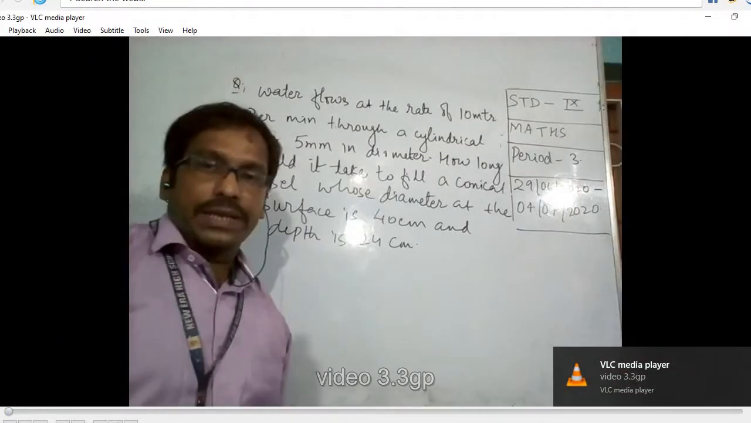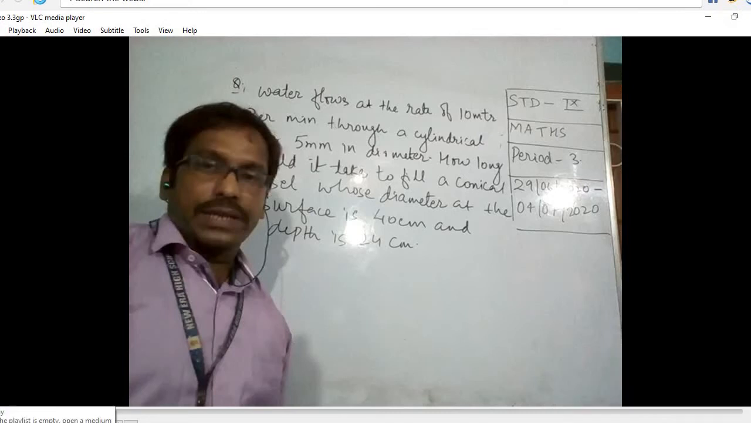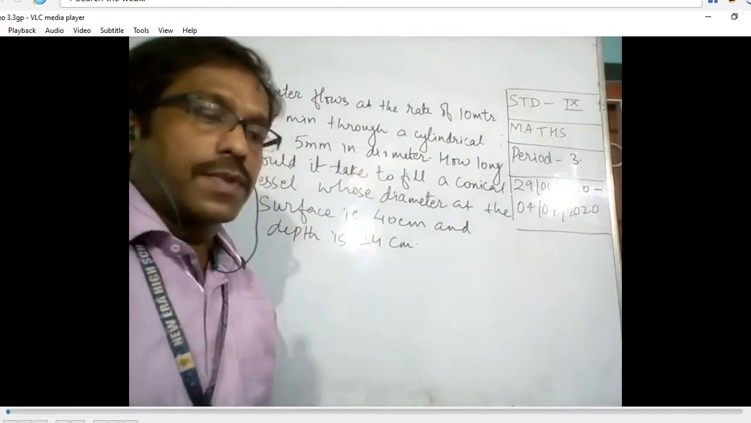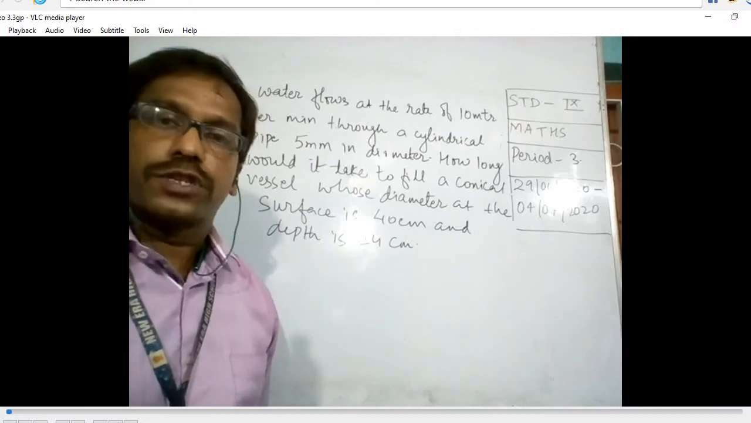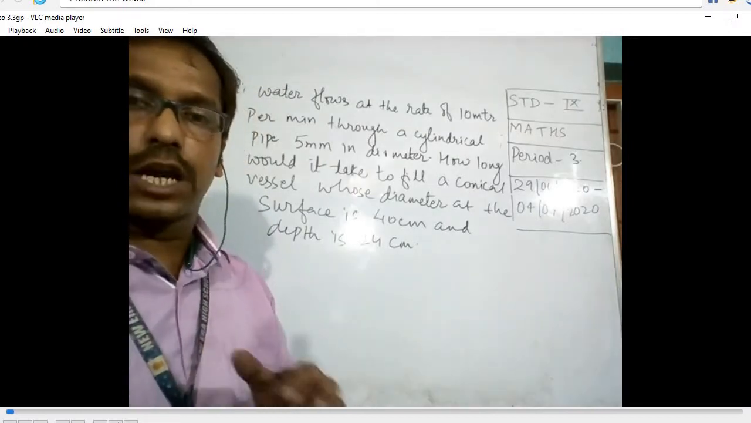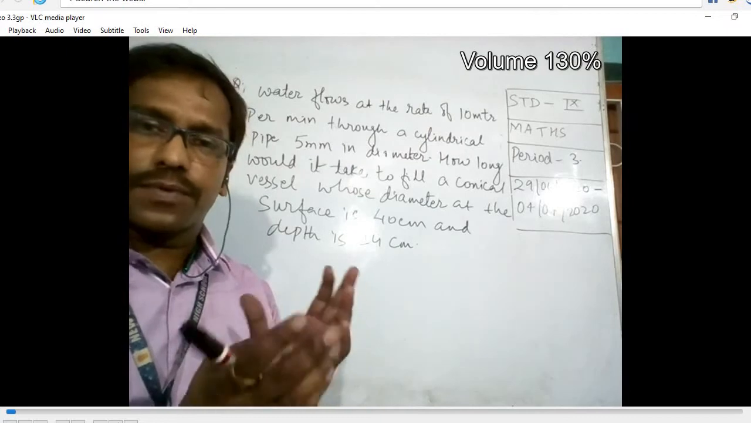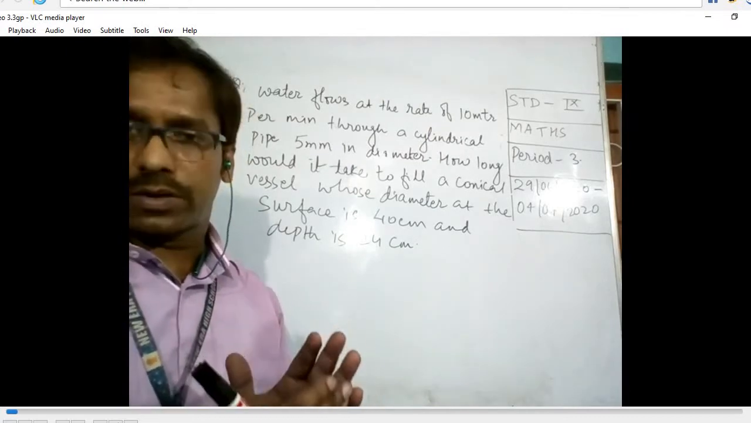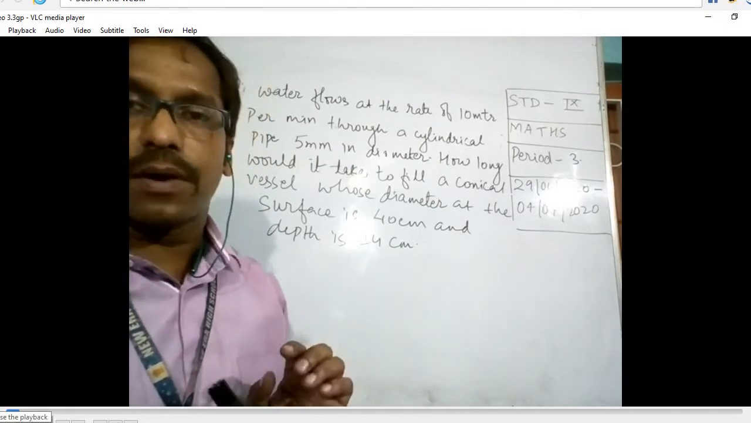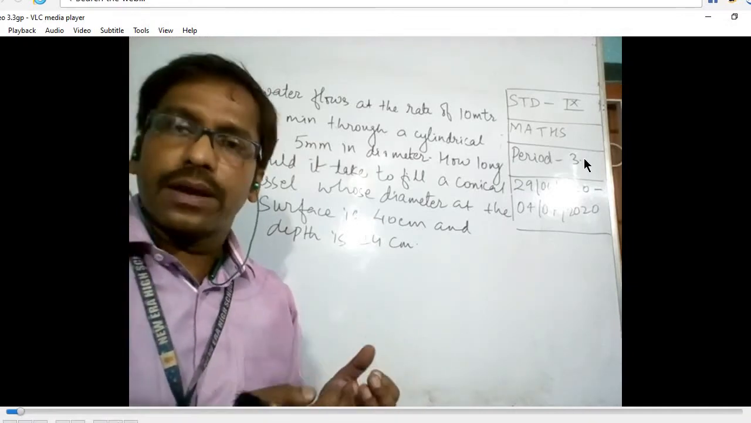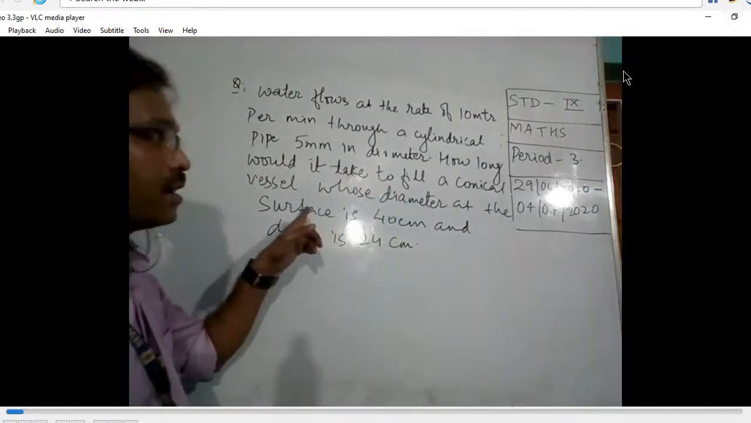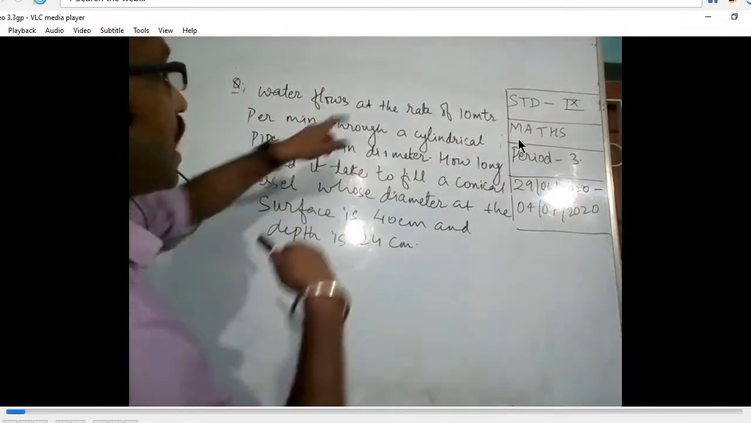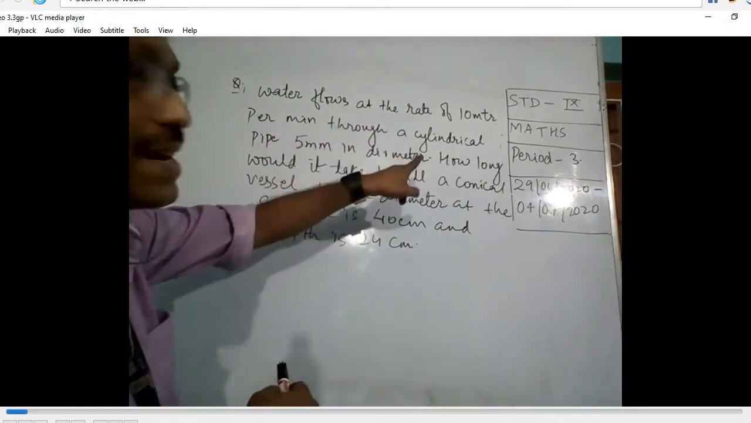So this is one video I have made in which we have discussed the case of a cylinder and a cone. Before that we were discussing only the cone, and today we discuss when the cone and cylinder are both there. So these are the questions I have taken here. They are saying that the water flows at the rate of 10 meter per minute through a cylindrical pipe.